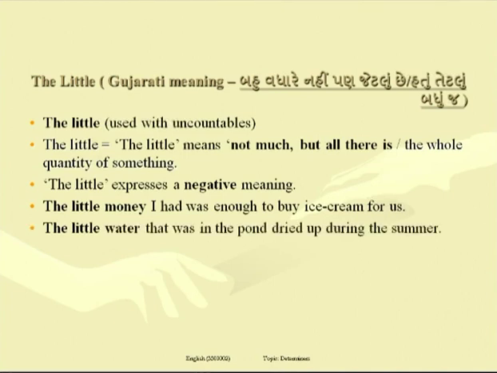Next example, the little water that was in the pond dried up during the summer. Before summer when I visited the town, I had seen little water in the pond. But when I visited the town a second time, there was no water. The little water, almost no quantity of water, that was in the pond dried up during the summer. The whole quantity of water means the little water.